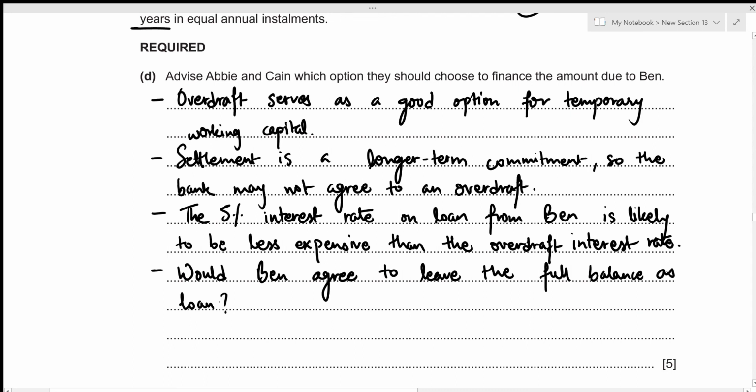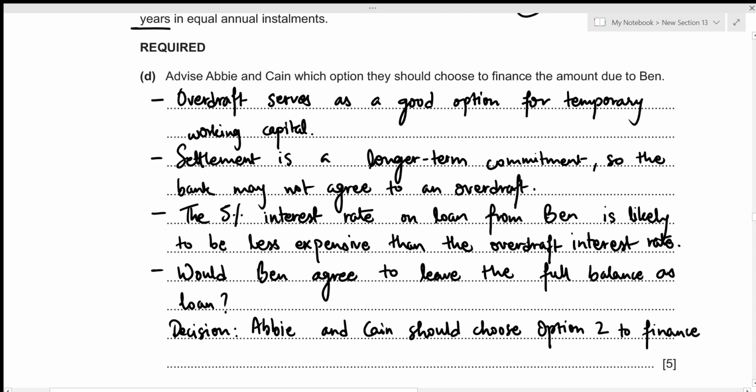Okay, considering these factors, we can see that the time limit of 10 years is pretty big for an overdraft. So personally, I would make the decision to choose option 2 in order to finance the amount due to Ben. So let's write it down clearly. So the decision would be that Abby and Kane should choose option 2 to finance the amount due to Ben.